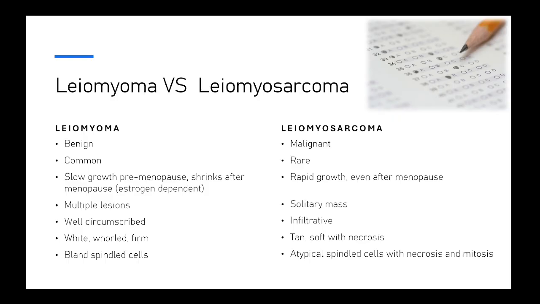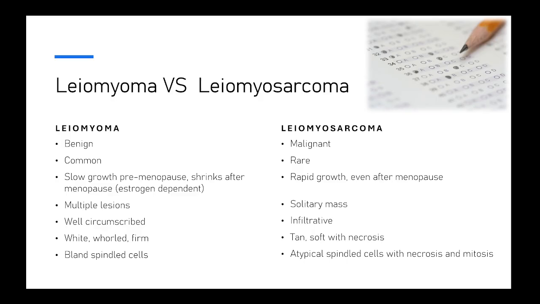Okay, this is a very important slide. That's why there's a picture of somebody taking a test right here. You need to know this slide. So we said a leiomyosarcoma presents as a uterine mass, but you need to remove the uterus and do a hysterectomy to confirm the diagnosis. A lot of patients have uterine masses. We saw earlier in the lecture that fibroids, leiomyomas, are very frequent. So if you have to remove the uterus to make the diagnosis of sarcoma, how can you deal with this multitude of patients that probably just have a leiomyoma?